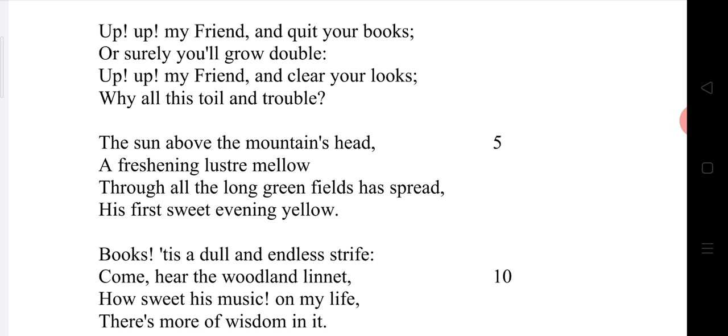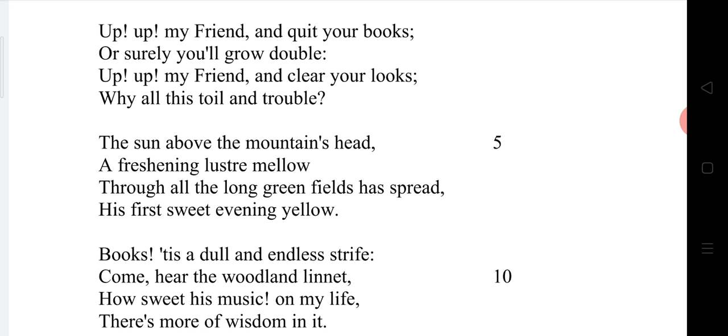No use. There is no use of your books with what you are struggling. So quit your books. Quit means here, leave your books. William Wordsworth, in the first line, suggested his friend to leave his book and to get up from his reading chair. In the second line, he began to tell him the consequence if he continues to read.